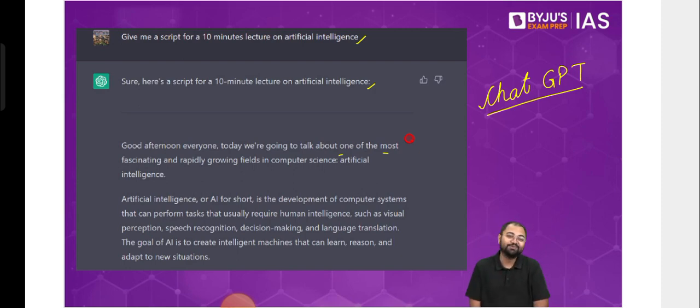Right now, it is not at a level that I'll be able to use them, but slowly and steadily it will grow and become a much better version of what it is, and it will be able to give me whatever I need according to the requirements. So today we know that there are mistakes that happen here. We know that you cannot completely rely on the authenticity of the data being provided here, because ultimately you have to understand how it is generating the data.